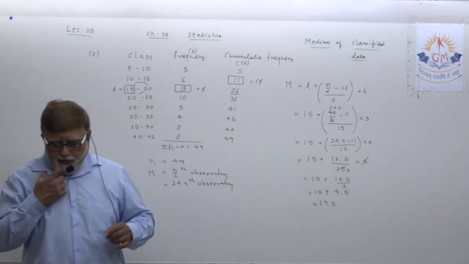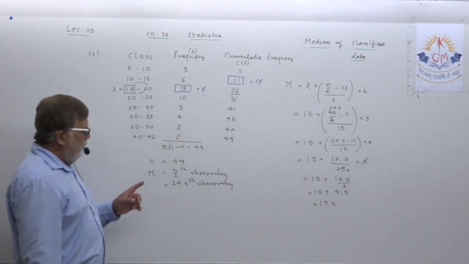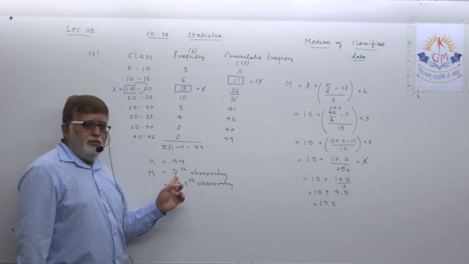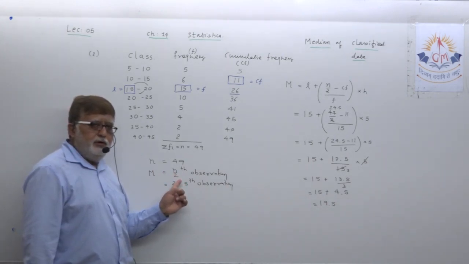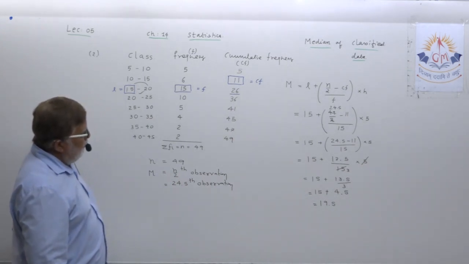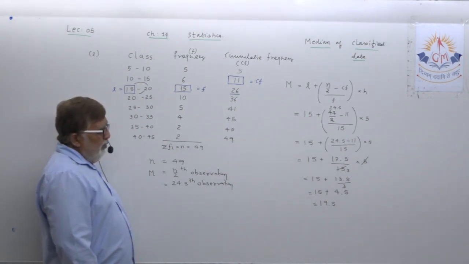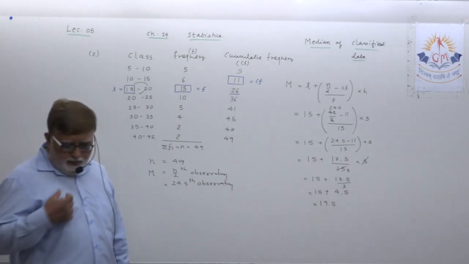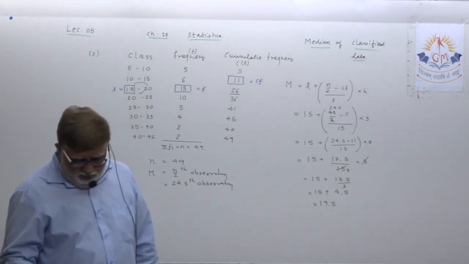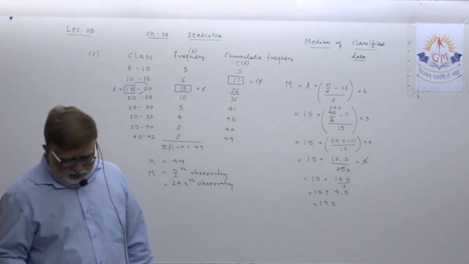So first verify this sum properly. Either the number of observations may be odd or the number of observations may be even, one formula is going to remain common, that is M equal to n upon 2 observation. Okay, that is going to be common. Note down this: median of the data, how to calculate.